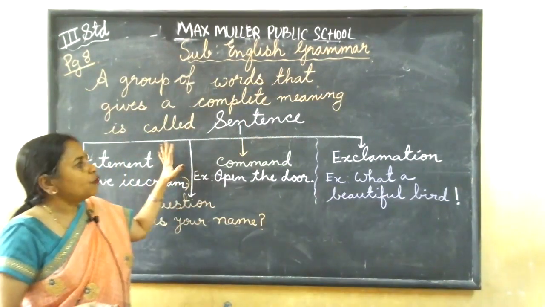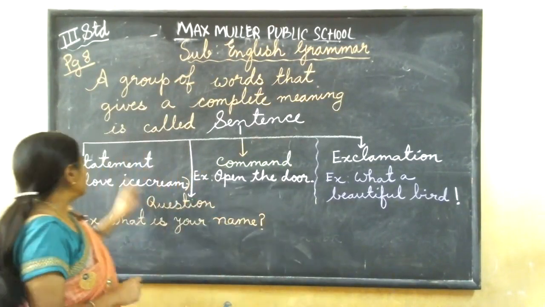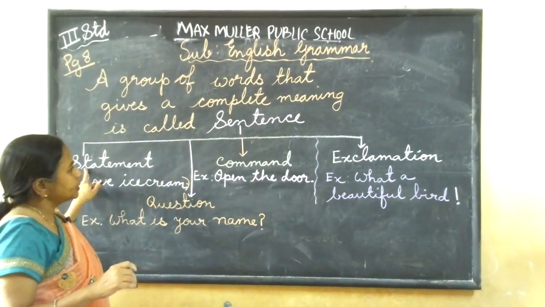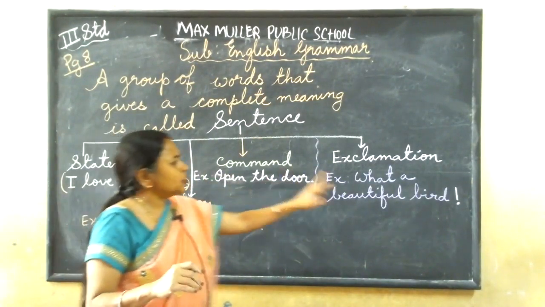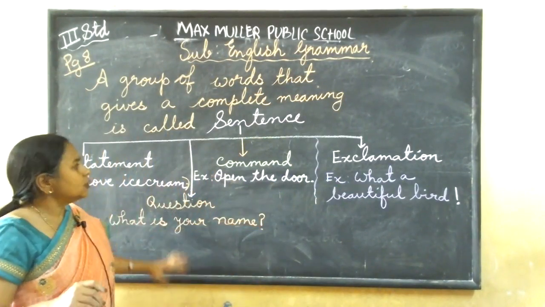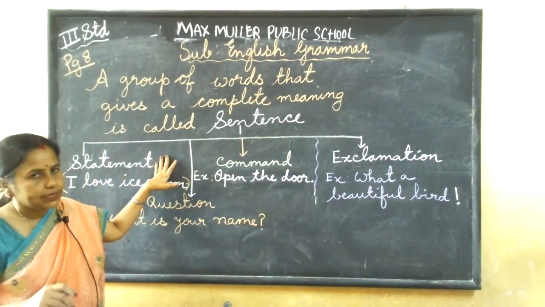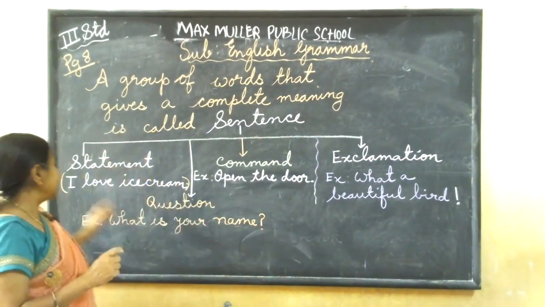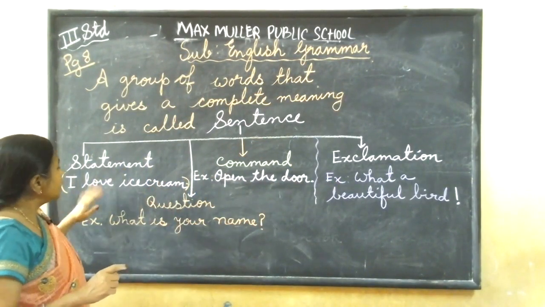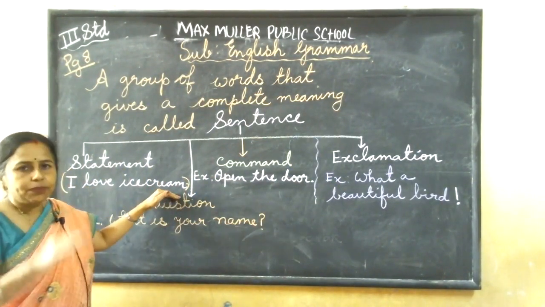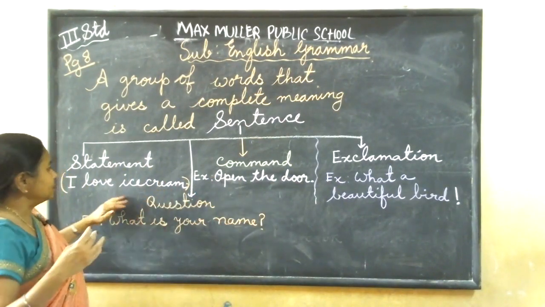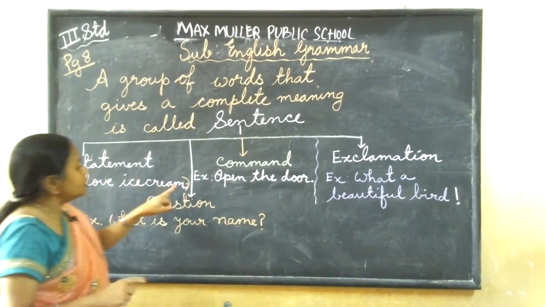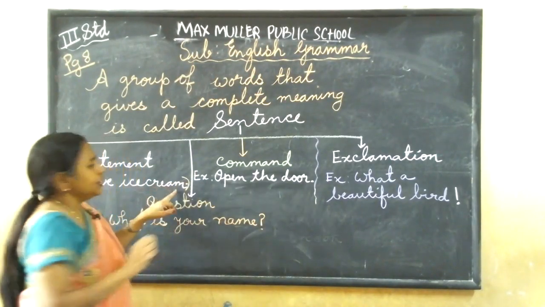Now, there are 4 types of sentences. Normal things we say are called statements. All sentences should start with a capital letter and end with a full stop, question mark or exclamation sign, which I'll discuss now. Statement means normally what we are saying. For example, if I say "I love ice cream," that is one statement, meaning you like ice cream. Understood? This is called a statement. It starts with a capital and ends with a full stop.